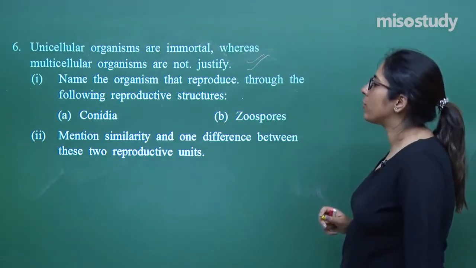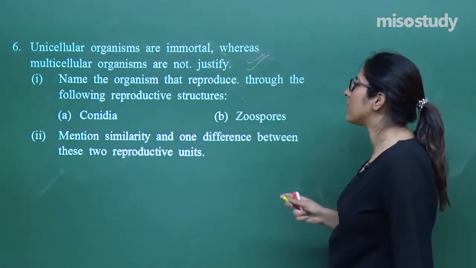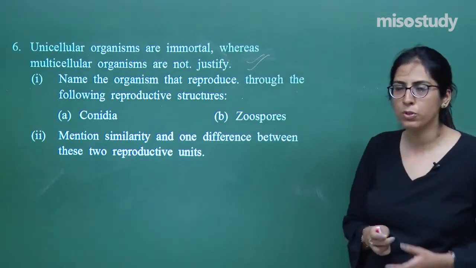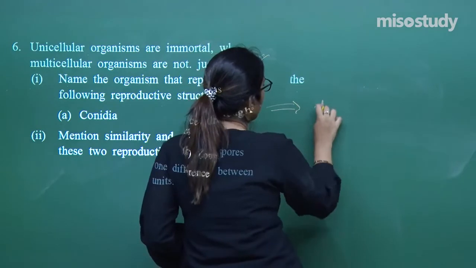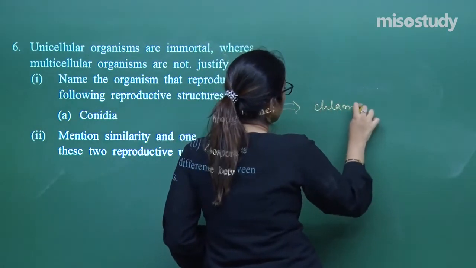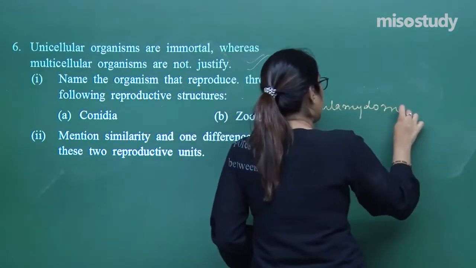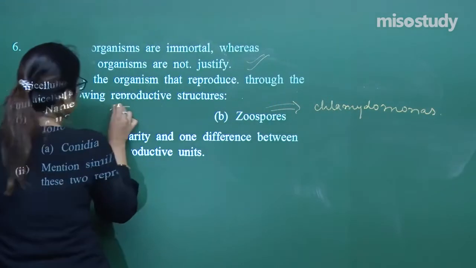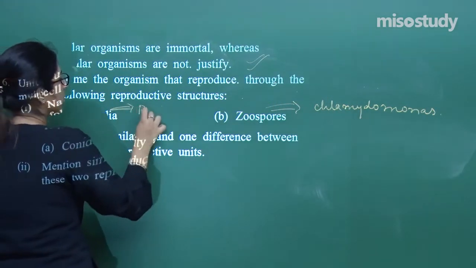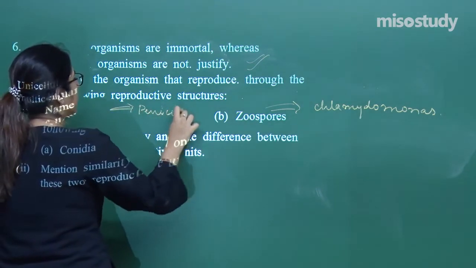A is conidia and B is zoospores. Zoospores are seen in Chlamydomonas, whereas conidia are seen in Penicillium.